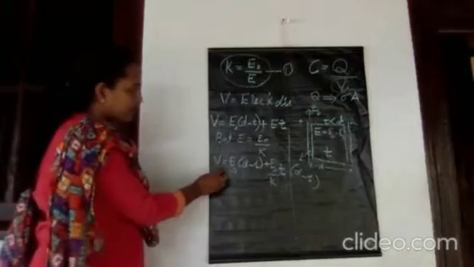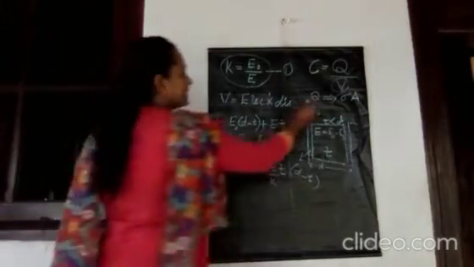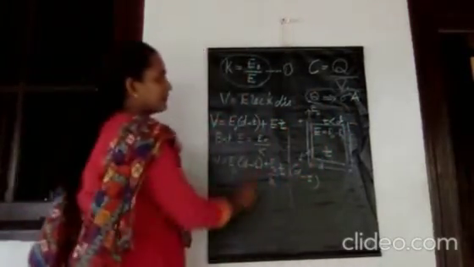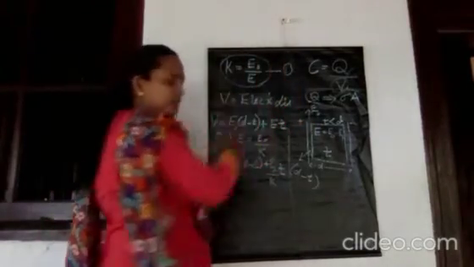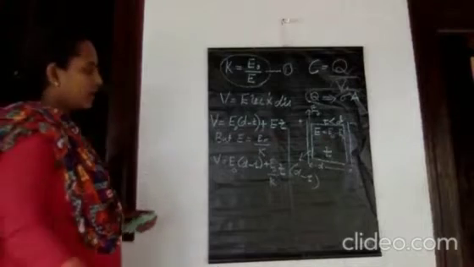This is the expression for V, and this is the expression for Q. If you know the expressions for Q and V, you can find the capacitance.